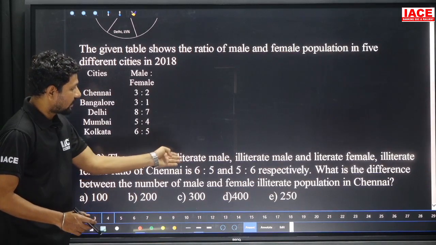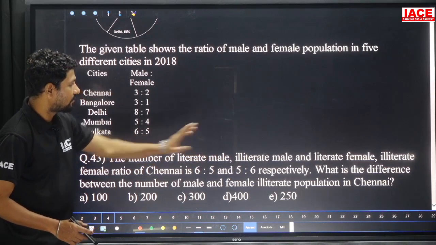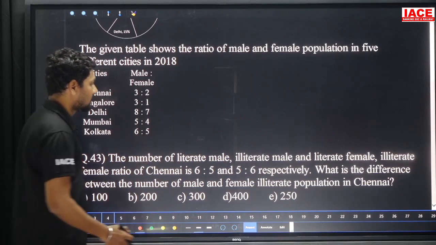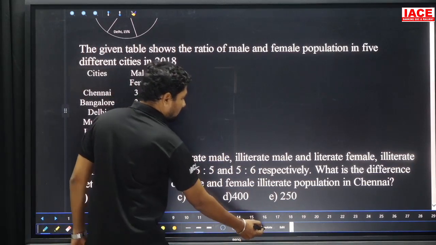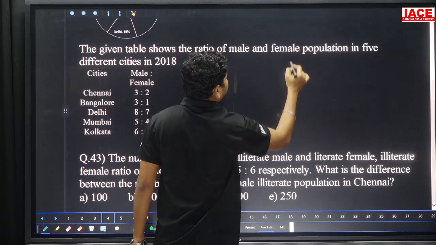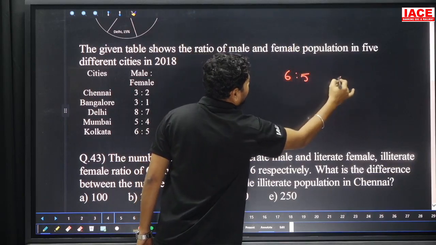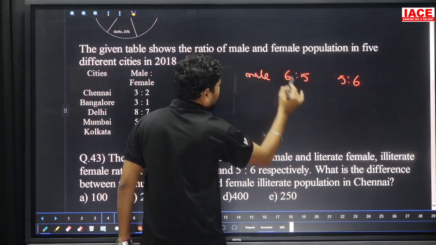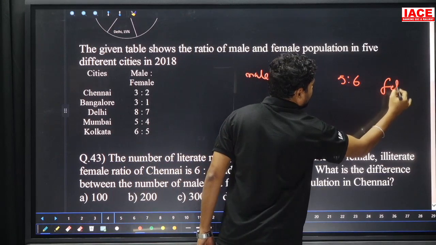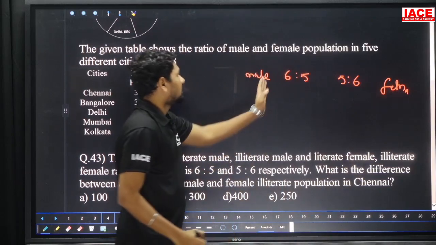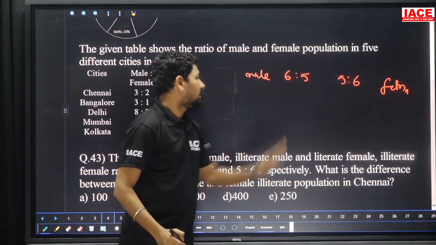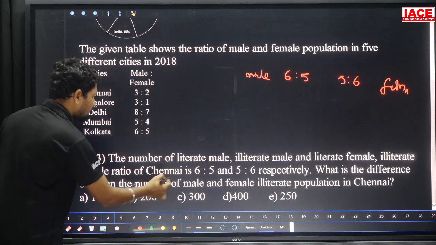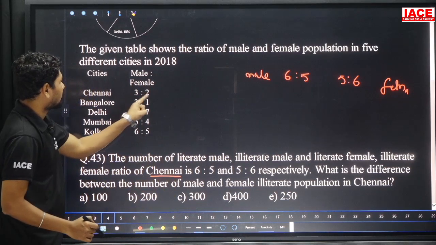The ratio of literate male to illiterate male and literate female to illiterate female in Chennai is 6:5 and 5:6. 6:5 belongs to males and 5:6 belongs to females, with literate and illiterate portions. Particularly, they have given the male portion and the female portion. For this, what is the city? Chennai. What is the ratio for Chennai?